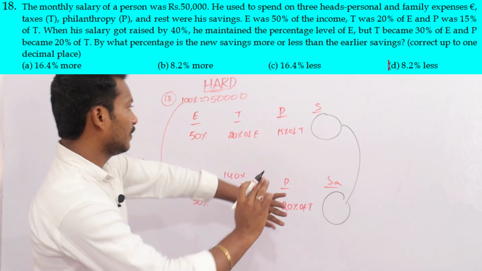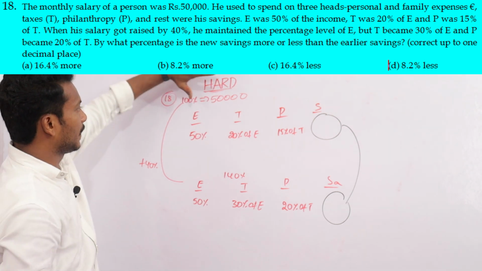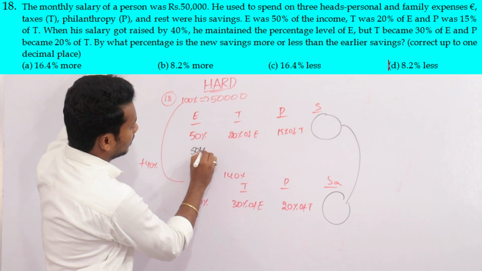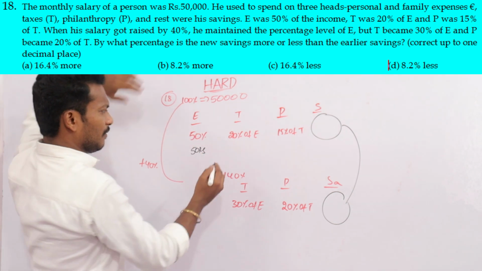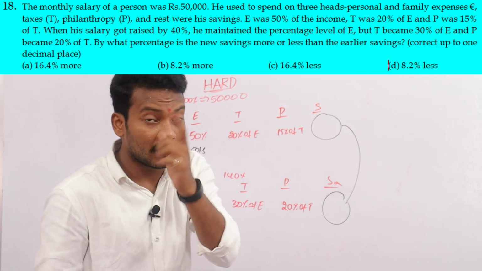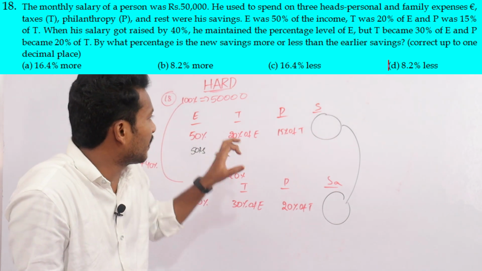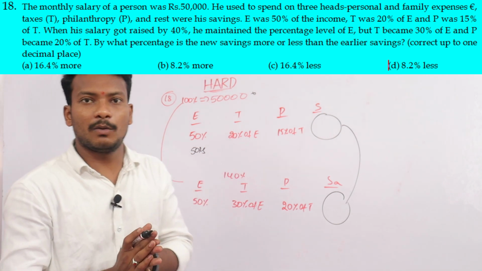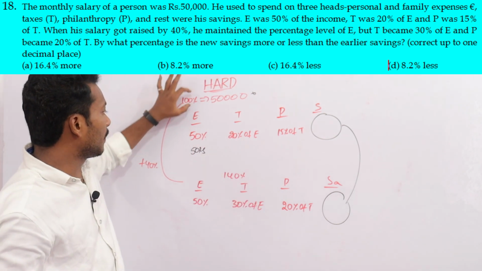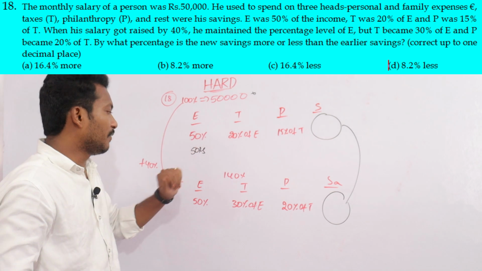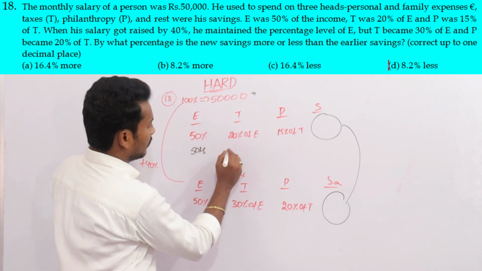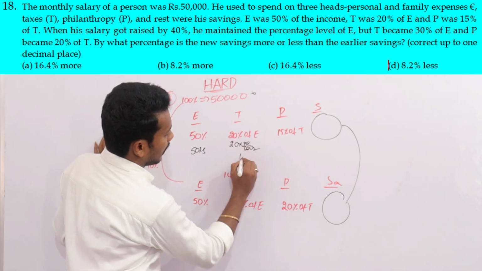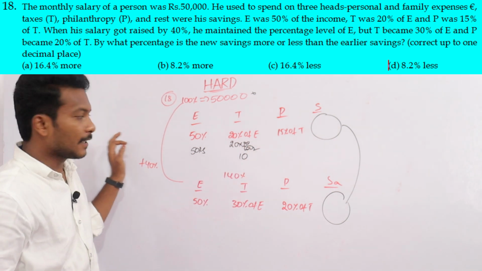One by one. First of all, the year: 100%, that is E is 50%, which we are taking as 50 rupees here. The question is asked in percentage, so there is no use of a number; without this number also we can do the problem. Taking 100 rupees, E is 50 rupees, and T is 20% of E, that is 20 into 50 by 100, which is 10.